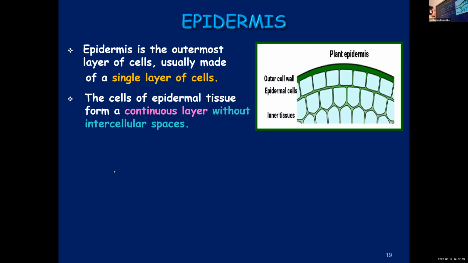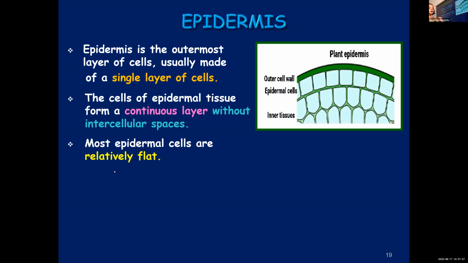See the figure there, no gaps in between. In between epidermal cells, you cannot find any gaps. They are very closely packed, because the main purpose is to provide protection. So if there are gaps in between, it will not serve the purpose. So the third point, what you learned about epidermis, is that it forms a continuous layer. There are no intercellular spaces or gaps in between.